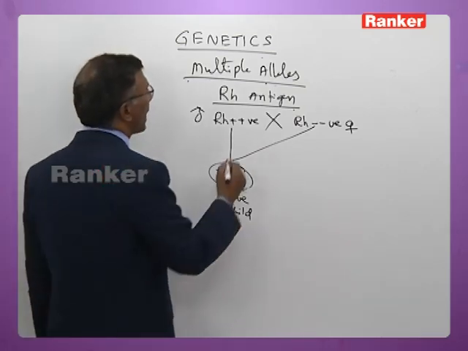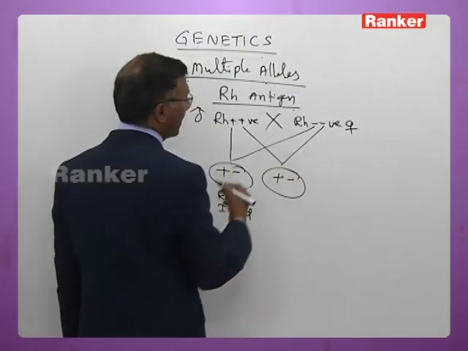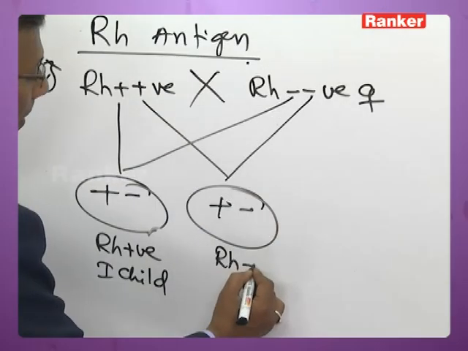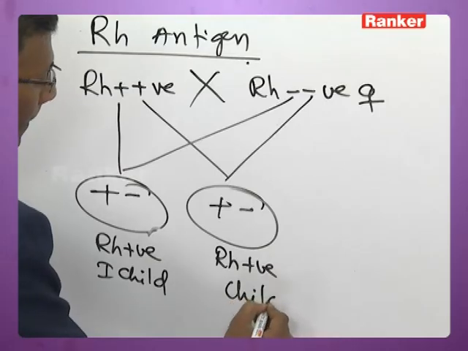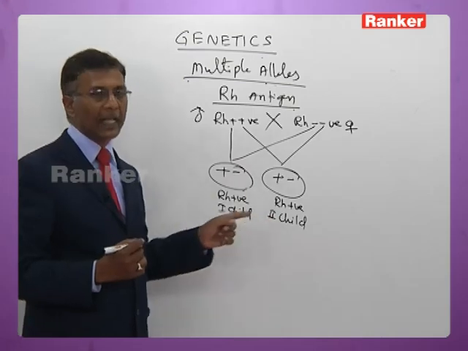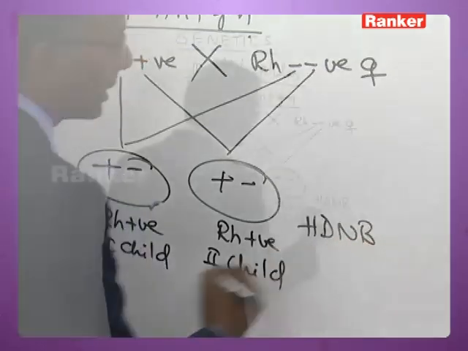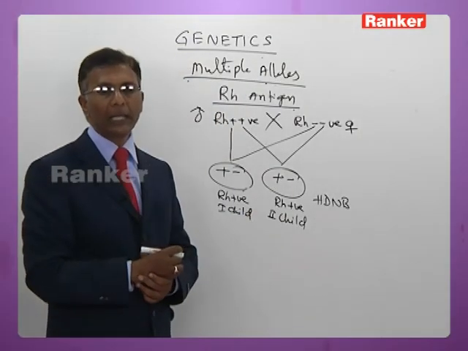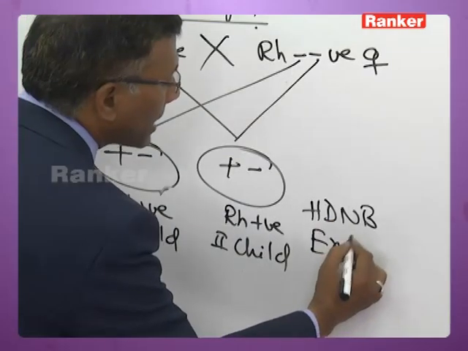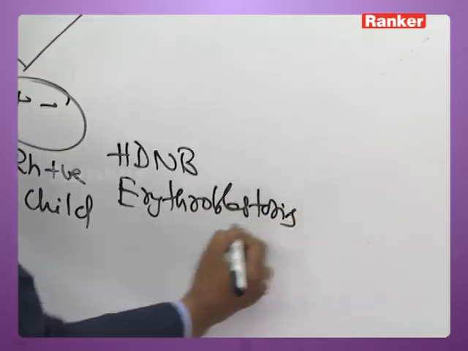Then again after 2 or 3 years, when the woman conceives and carries a fetus here now, the second child is also Rh positive, but the second child dies of a condition called hemolytic disease of newborn. It is also called erythroblastosis fetalis.